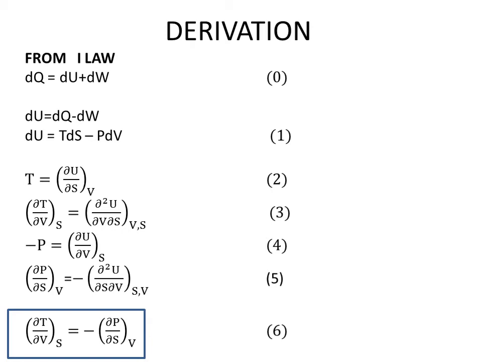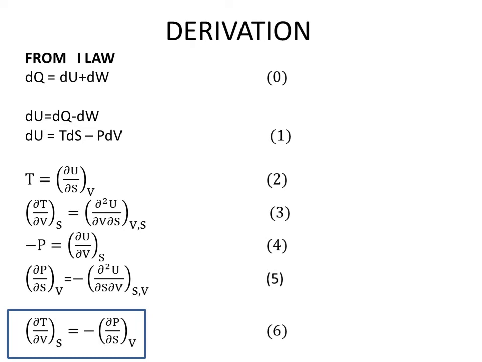If you examine equation number 3 and 5, you can see that the right hand sides are equal except for a negative sign. So for example, you just look at equations 3 and 5. Since their right hand sides are equal in magnitude, we can equate the left hand sides, but they will have a negative sign on one side.